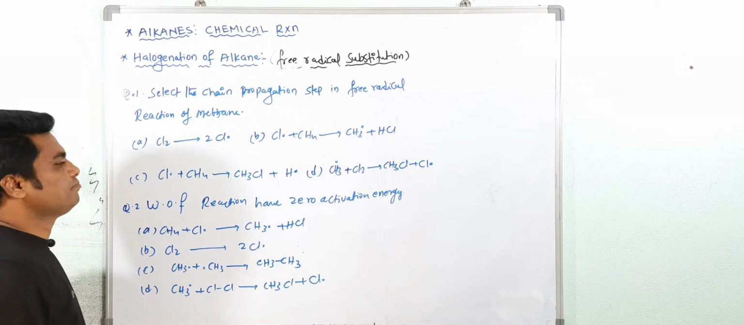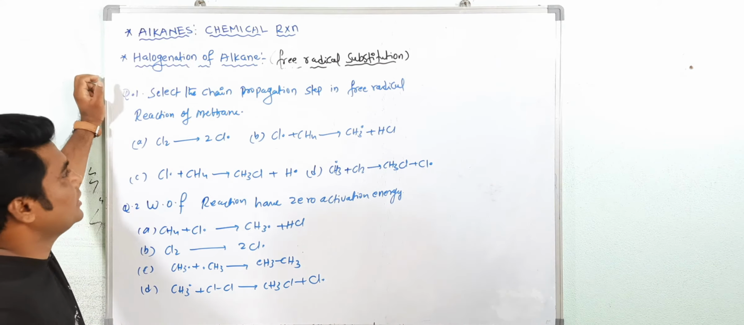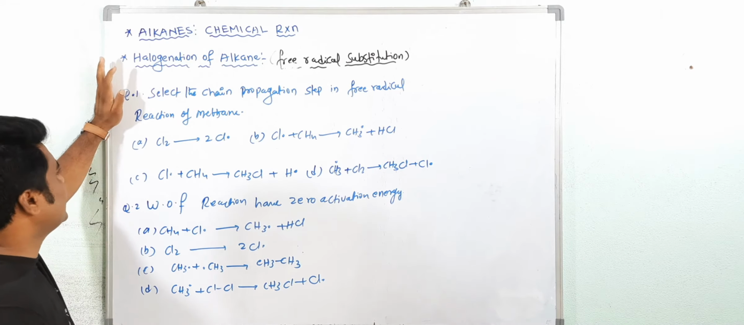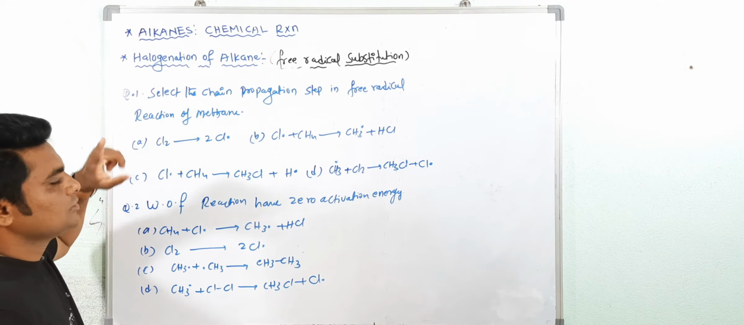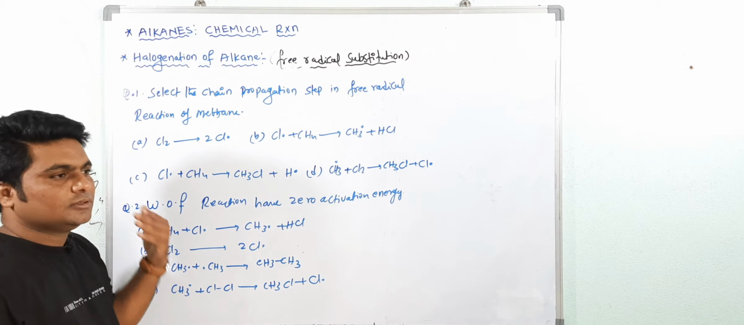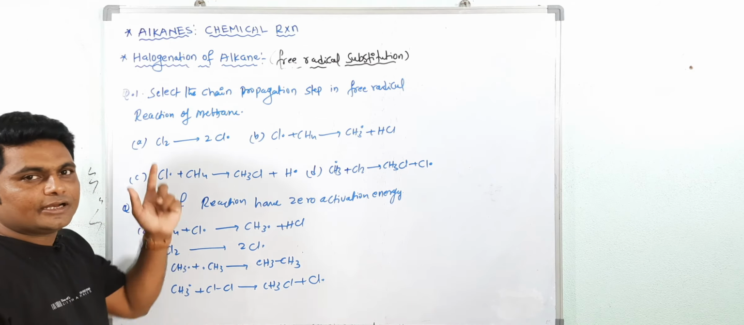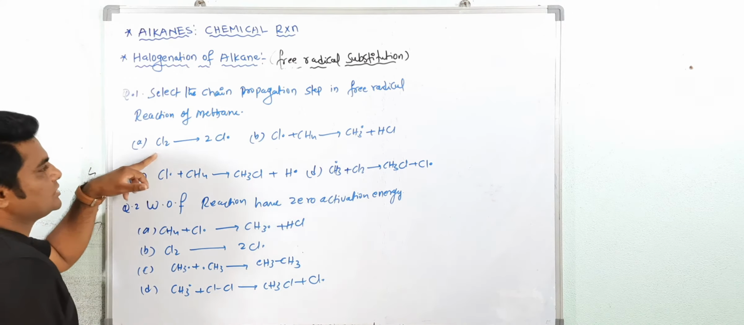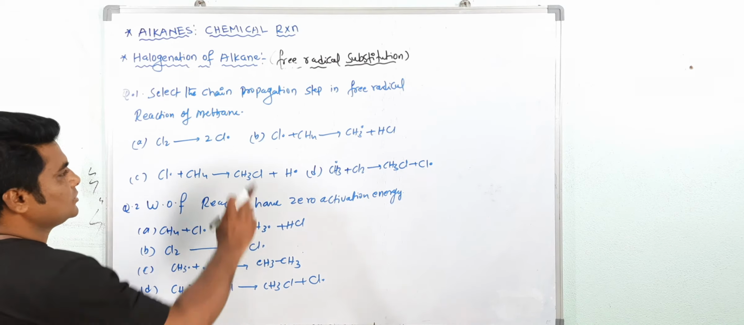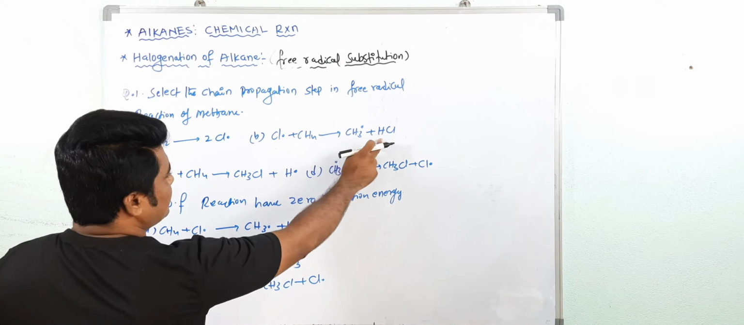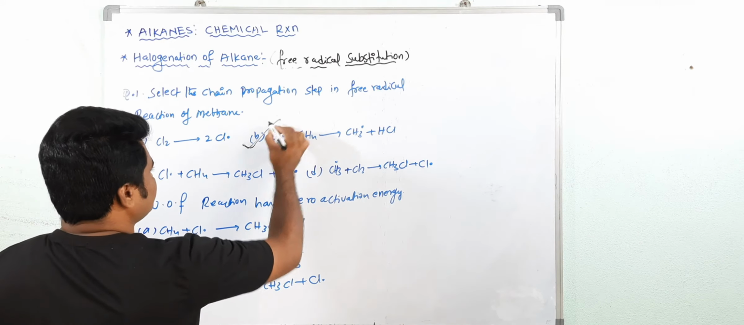Okay, now see here, there are 2 questions based on the free radical mechanism. Select the chain propagation step in the free radical reaction of methane. See, in the propagation step, the chlorine free radical reacts with methane and you will get the methyl free radical. The methyl free radical reacts with chlorine and you will get the chlorine free radical. See here, this is the initiation step, free radical formation. So chlorine free radical reacts with methane, you are getting the methyl free radical. Yes, this is a propagation step.